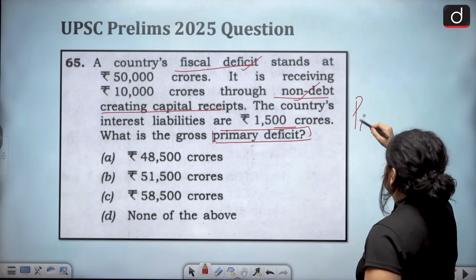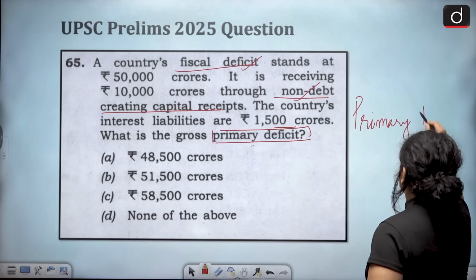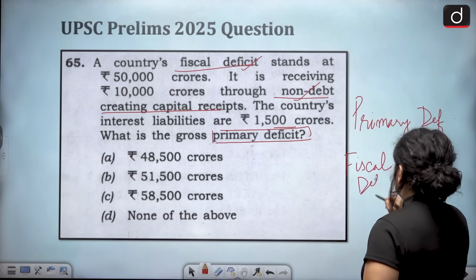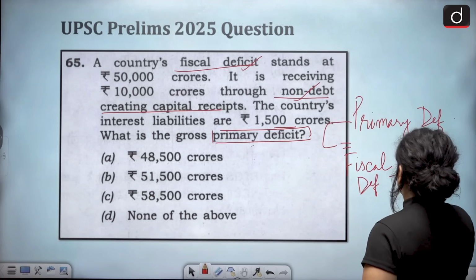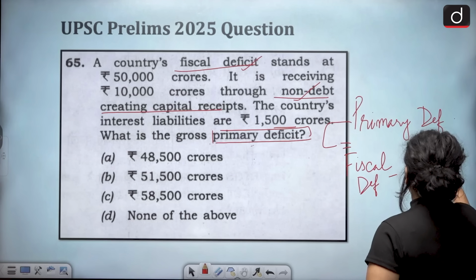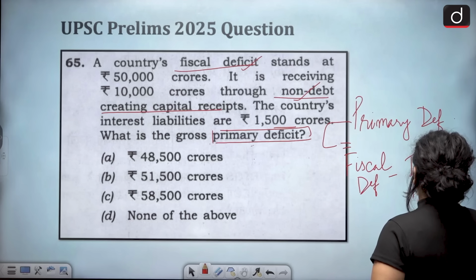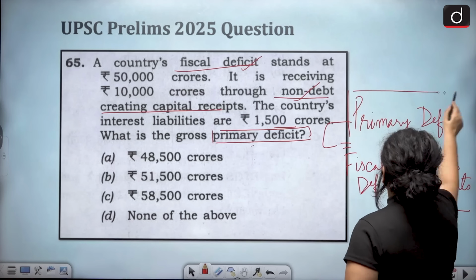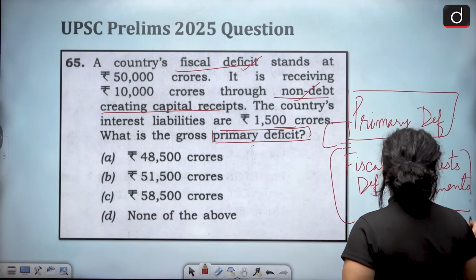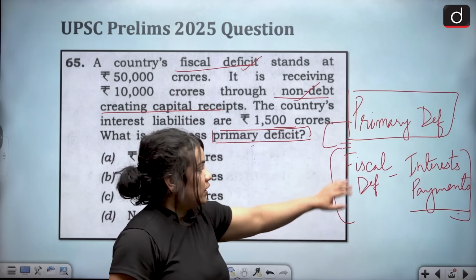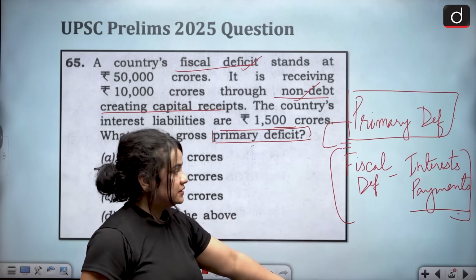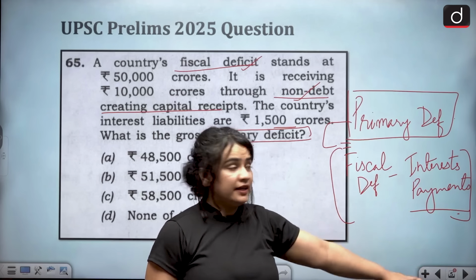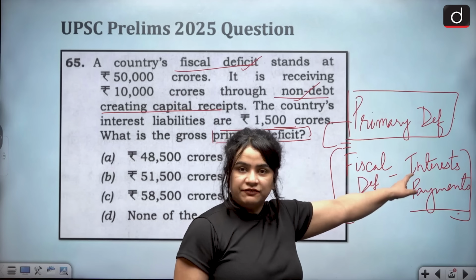Primary deficit simply means fiscal deficit minus interest payments, which means if we simply understand this definition, it simply means whatever is the fiscal deficit of the government, if we subtract the interest payments of previous years that the government is due to pay, we'll actually get primary deficit.